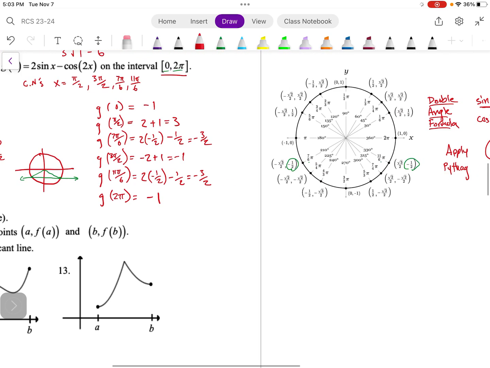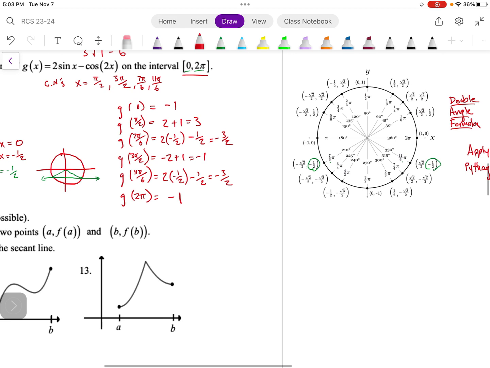Okay, if you had any issue with putting those together, you may want to reference a unit circle like this. For those, there is going to be a little bit of a trick. This is cosine of 2x, so I'm going to show a little bit more detail.